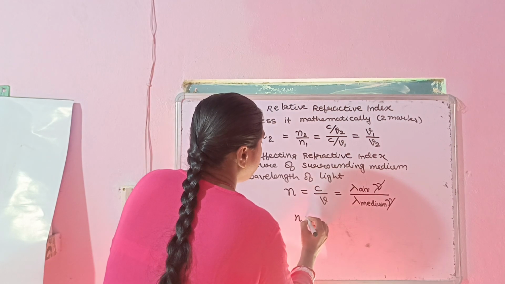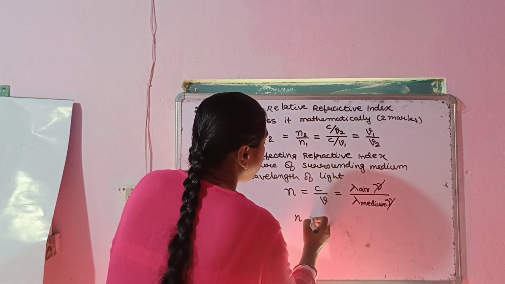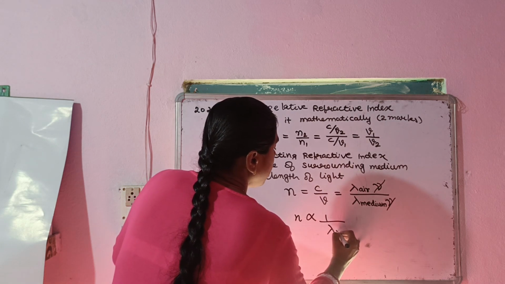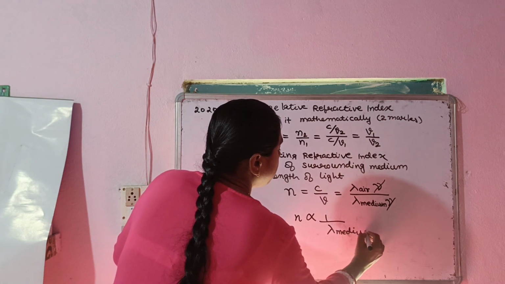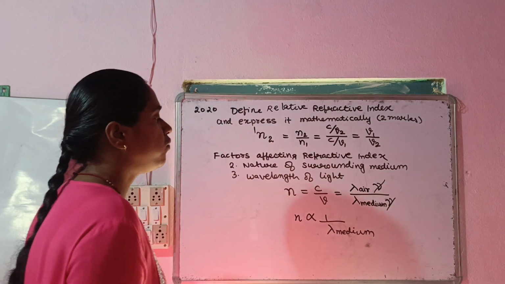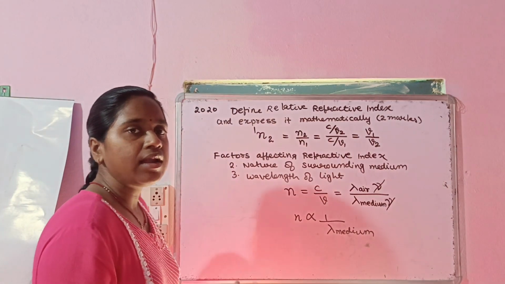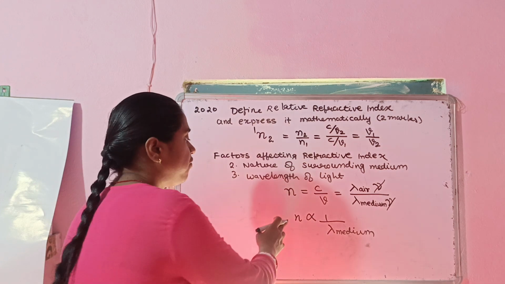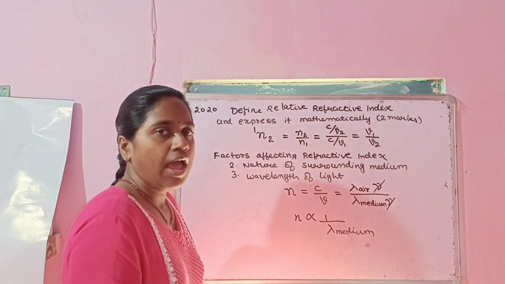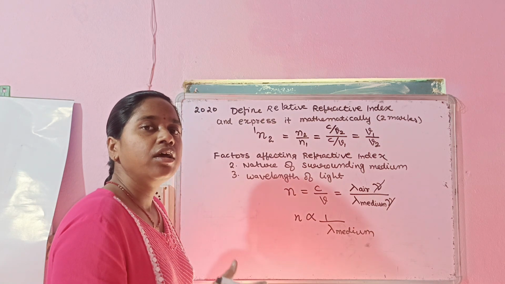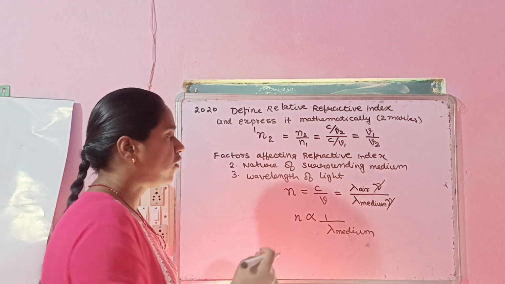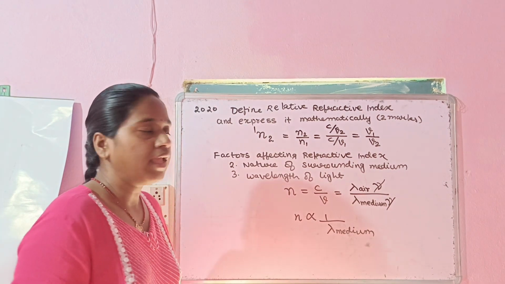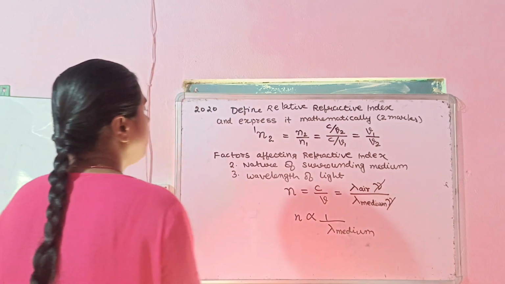So we come to know that the refractive index will be inversely proportional to the wavelength in the medium. That means if we talk about violet light, it has the lesser wavelength, therefore for a medium its refractive index will be larger. And red light has a larger wavelength, so for a particular medium its refractive index will be lesser. So this is how we relate it with the wavelength of light.